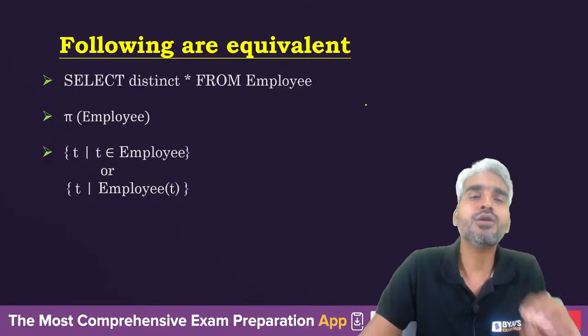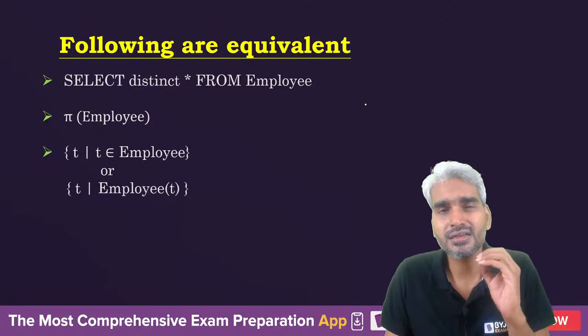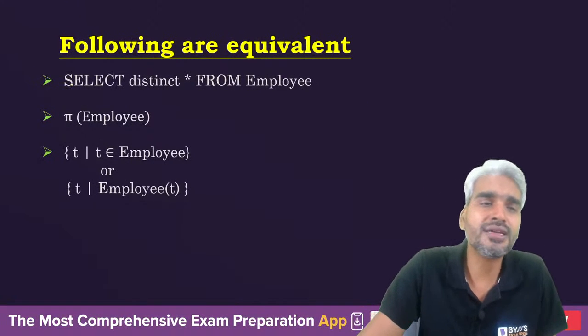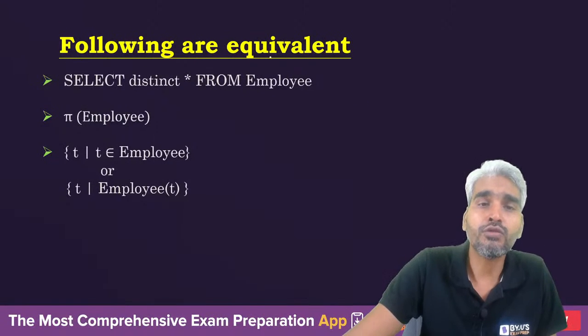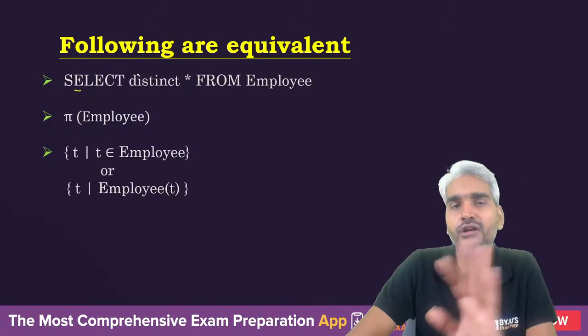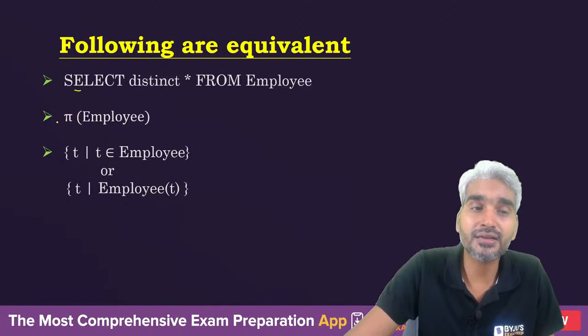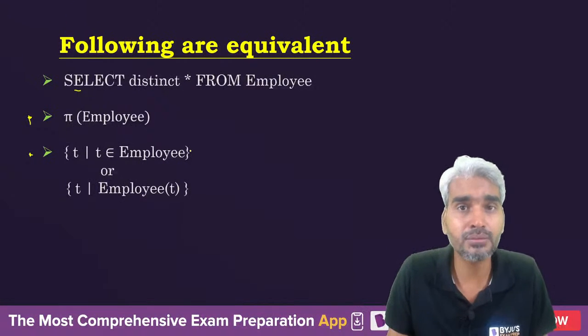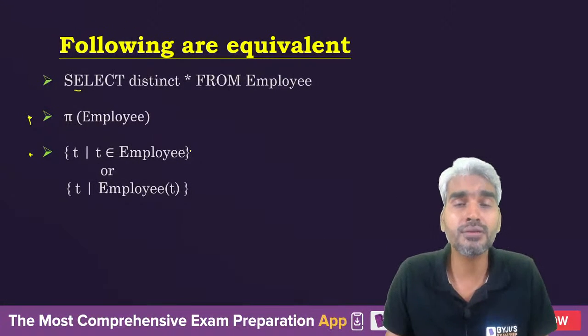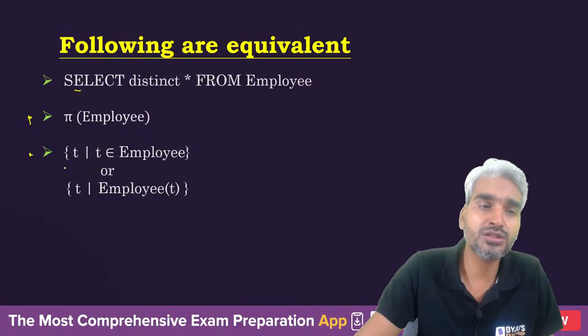Now let's try to understand that there is an equivalence between all three types of query language. So the following are equivalent. By default, the SQL query language will not produce distinct tuples, but a projection is also a set, right? So a set will always have distinct tuples. This is the property of a set. You cannot have duplicate tuples in a set. So this is producing a set.